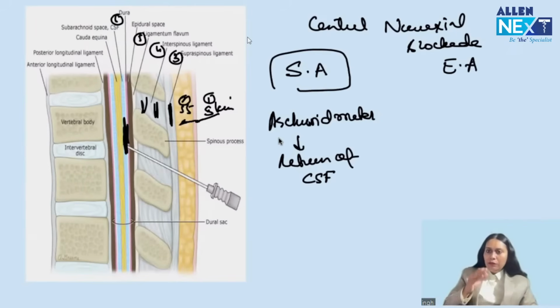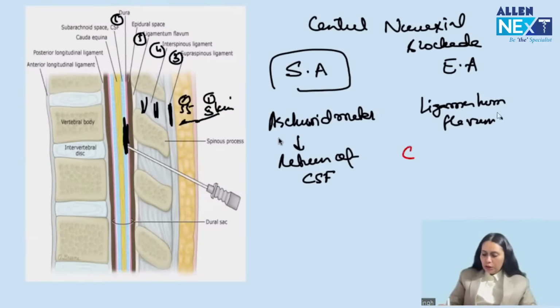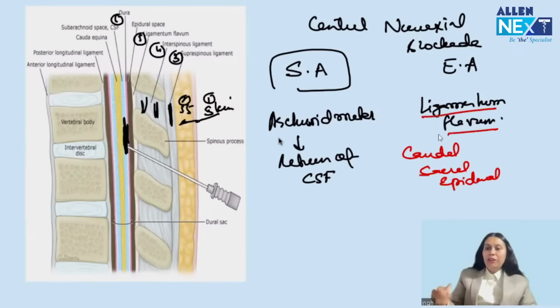And for epidural, we have to just stop outside the dura mater. So we don't have to pierce the dura mater. The last layer is ligamentum flavum, right? So this is an expected question. Ligamentum flavum we pierce, we enter the epidural space. Now there is a special epidural that is called caudal. Caudal is sacral epidural. In the sacral space, the ligamentum flavum is modified into the sacrococcygeal ligament. So to enter the caudal space, we pierce the sacrococcygeal ligament. This is the last layer to pierce to reach the caudal space. Okay.